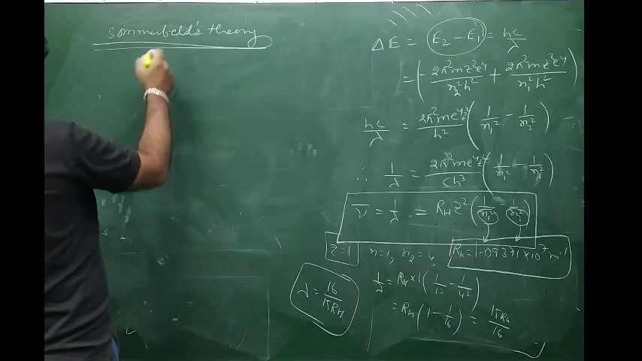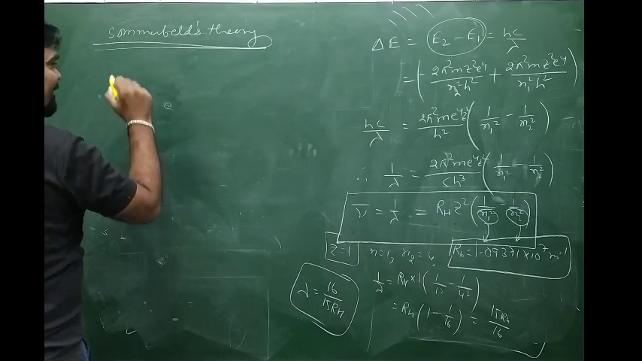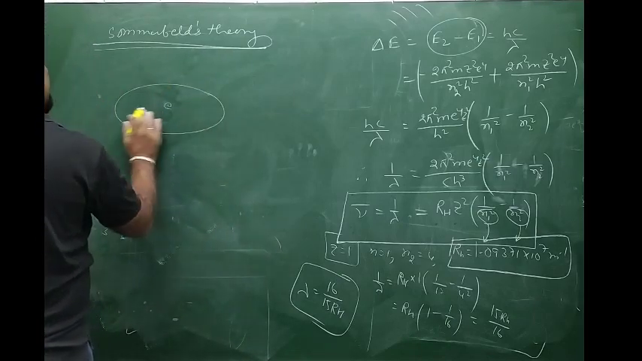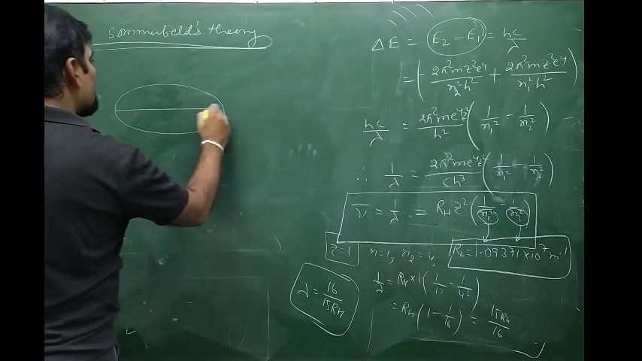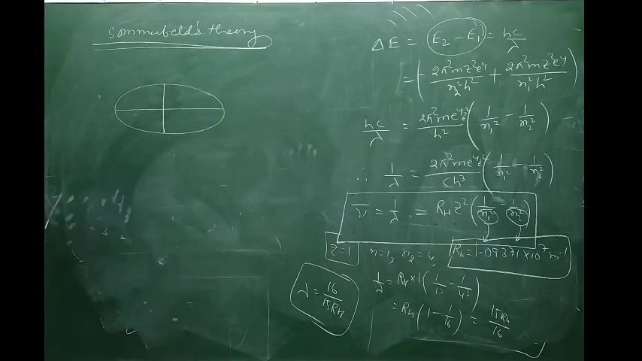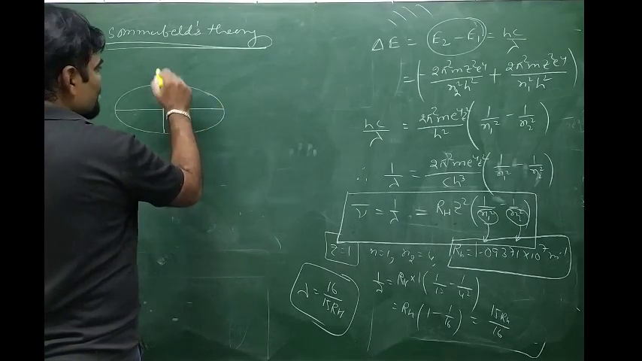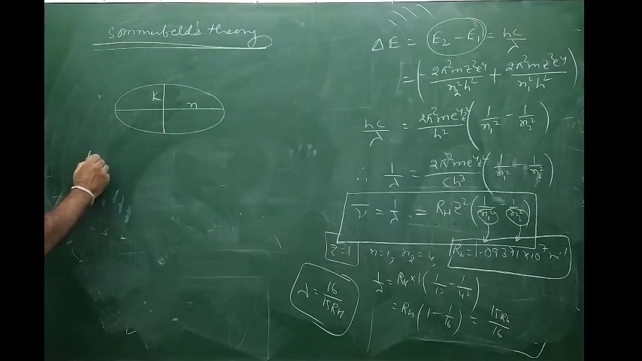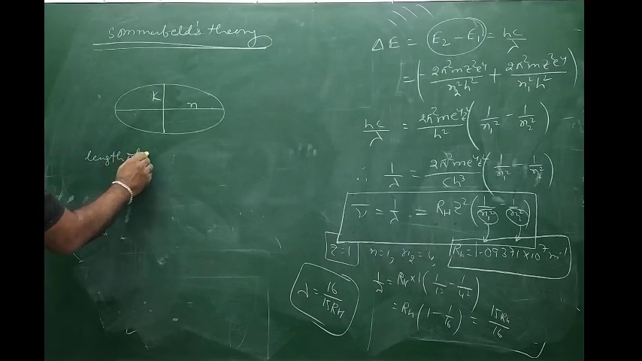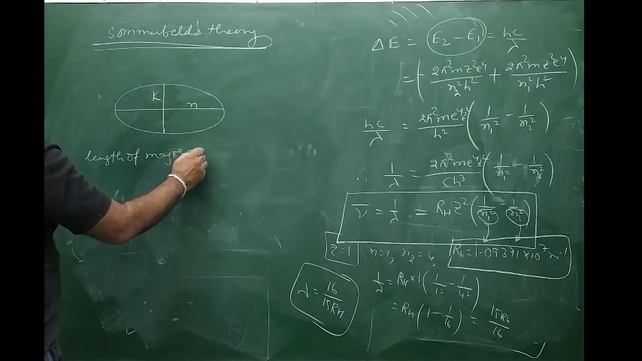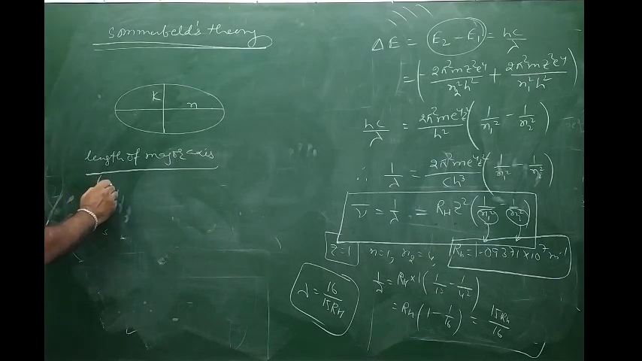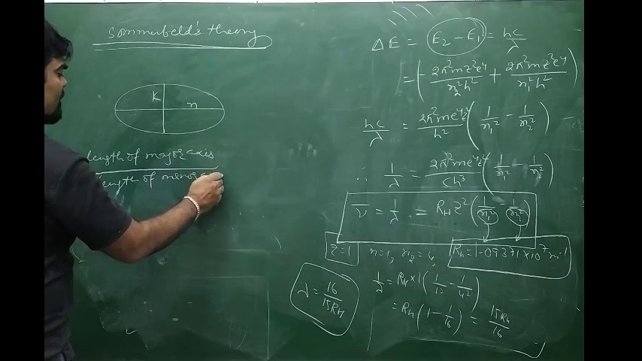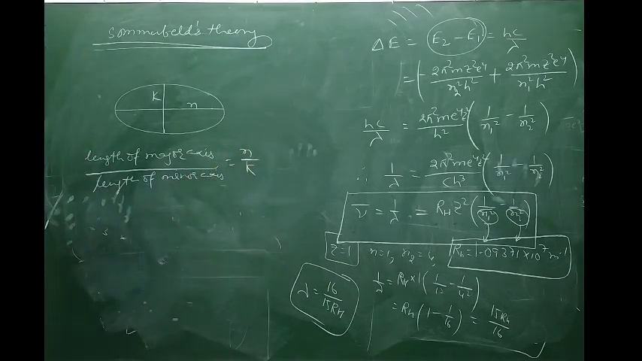Sommerfeld states that suppose there is a trajectory of electron, we need to decide how. Suppose we have taken this elliptical path, which has two axes, major and minor. Let's say this is n and this is k. So the length of the major axis by the length of the minor axis is equal to n by k.